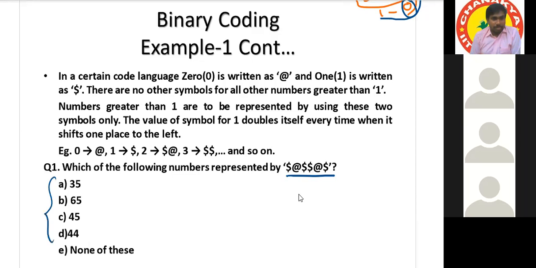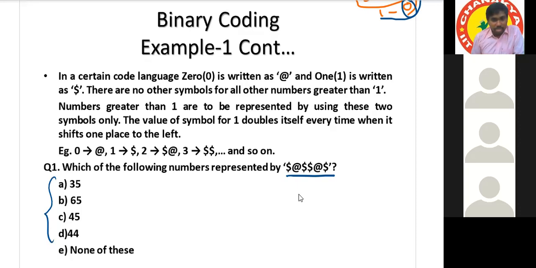Sir, there are 6 numbers, right? So we can start from 0 and then we can just add up the numbers, like 2 to the power 0, 2 to the power 1, up to 2 to the power 6. Are all the numbers to be added, or some numbers to be ignored? Only the dollar numbers should be added. Yes, very good, excellent, correct.